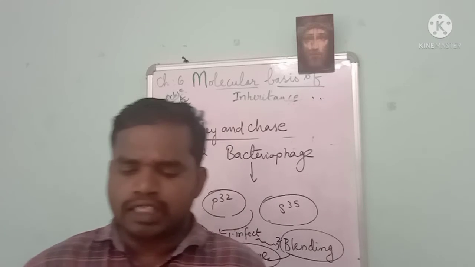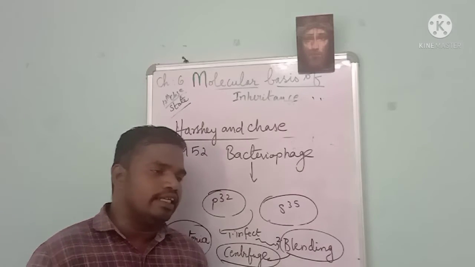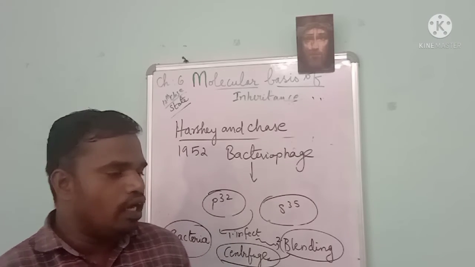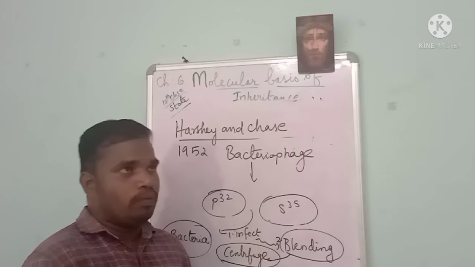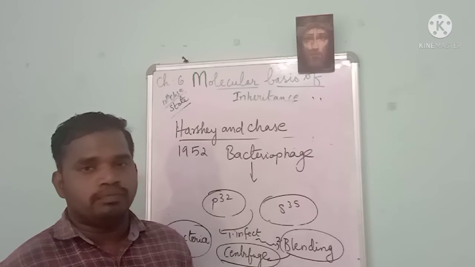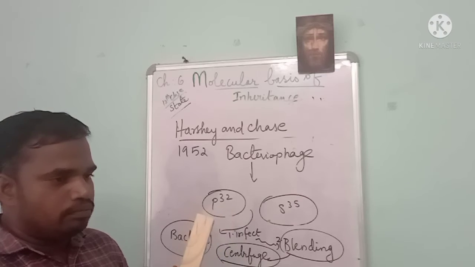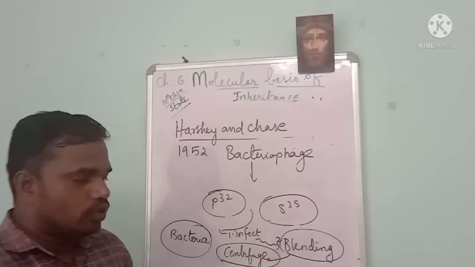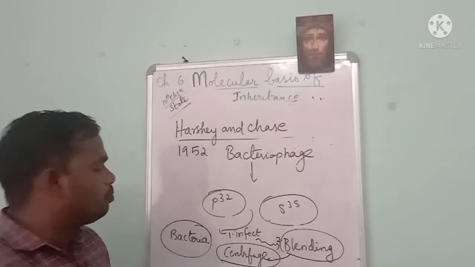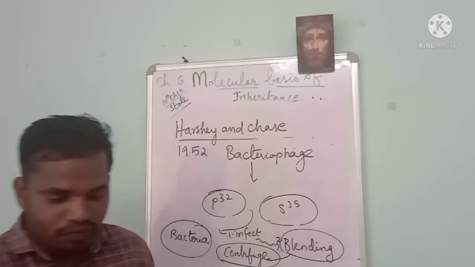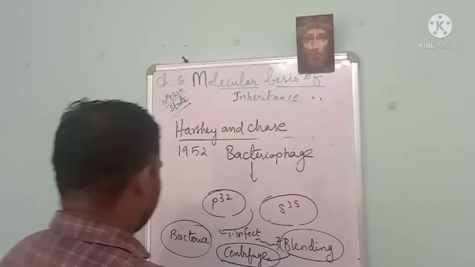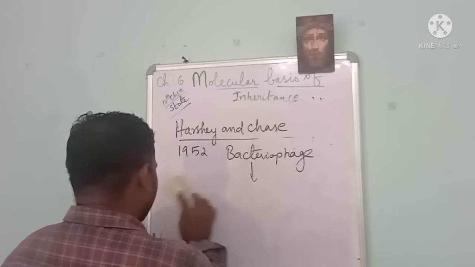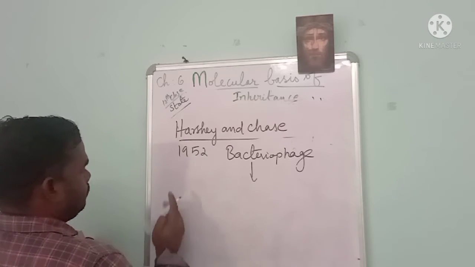In centrifugation, what happens? The molecules with higher density settle at the bottom, the molecules with lower density stay at the top, and those with medium molecular weight stay in the middle. When we sent this blended extract to the centrifuge, we were able to observe two things.